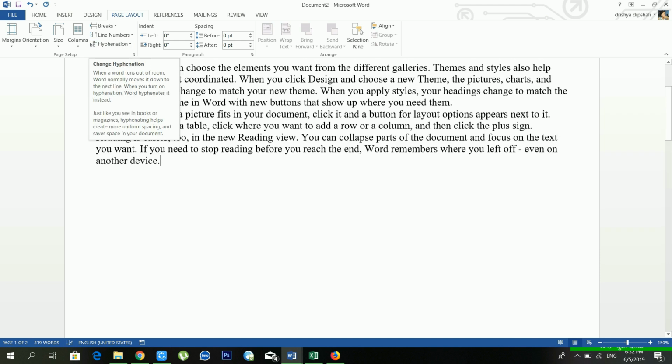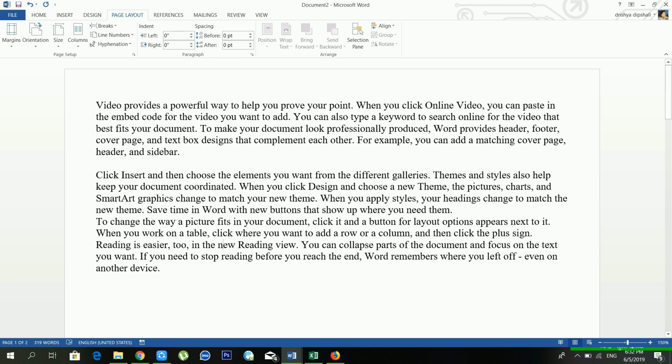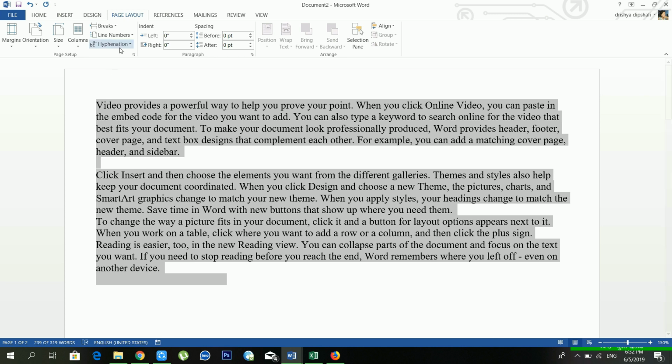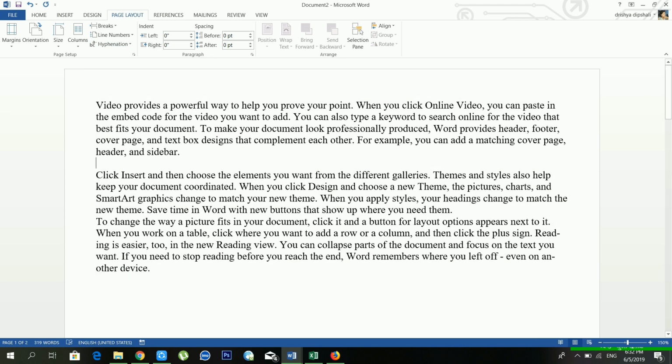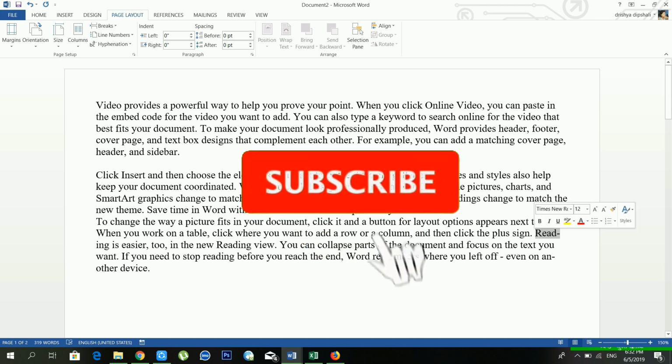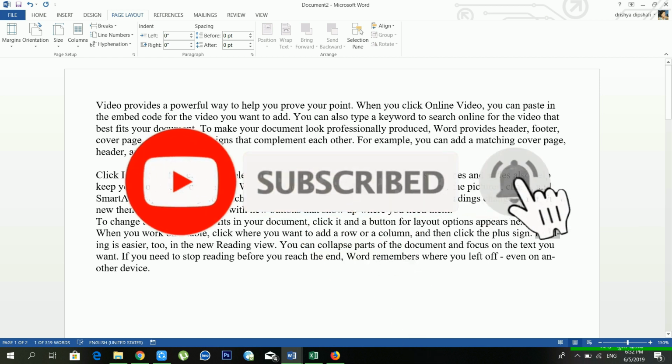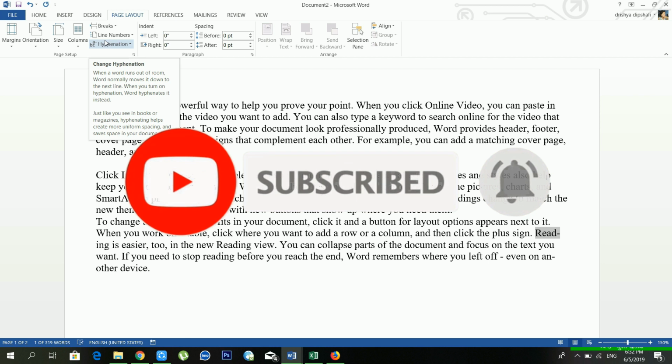Another option is hyphenation. If you want to use hyphens, you have to use hyphenation and make it automatic. Now see, in the first line there is a word, right? Sorry, just wait for a minute, I'll use the line number.